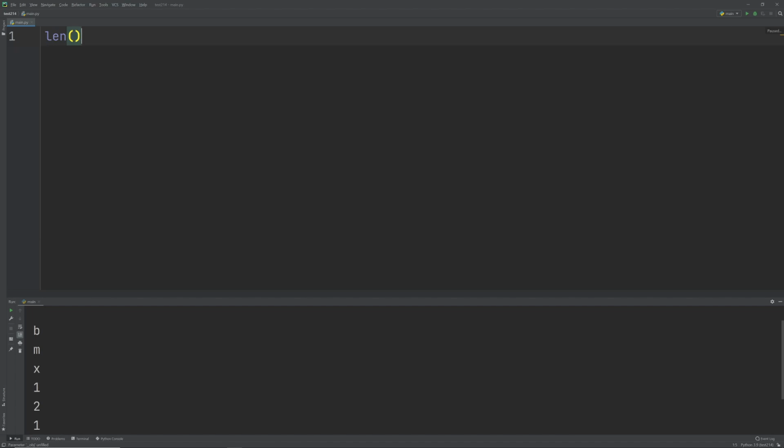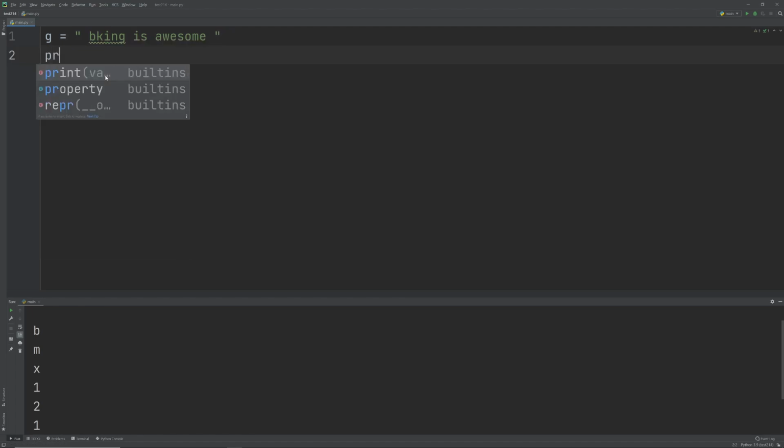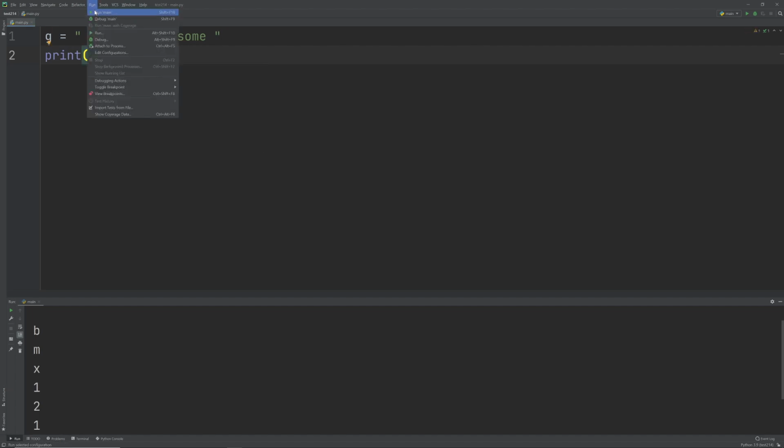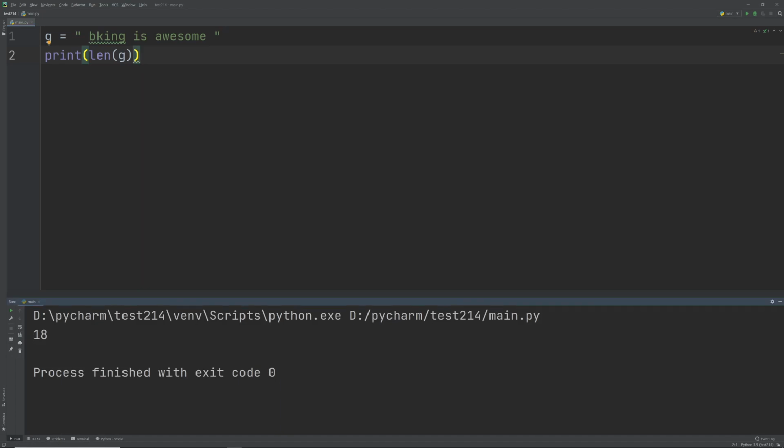Now here's an interesting thing, you really want to remember this: the len function. The len function will tell us the length of any string. So I need to just stick with one quote. Suppose I did "biking is awesome". This is basically the string. I can use the len function to find out the length of this string. So len g, if I print this, it's going to tell me 18. So "biking is awesome" is 18 characters in length in total. Okay, so that is the len function. Sorry, I'm going through quite a lot of stuff.